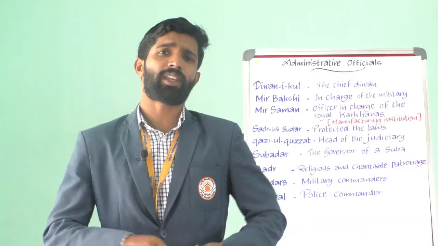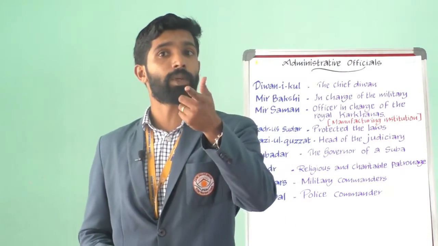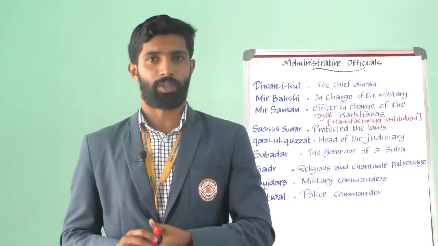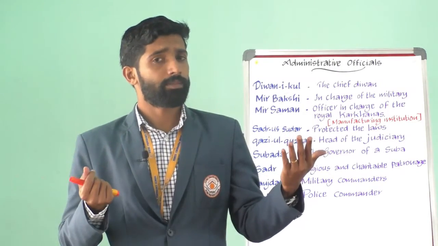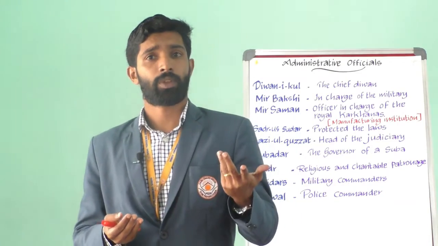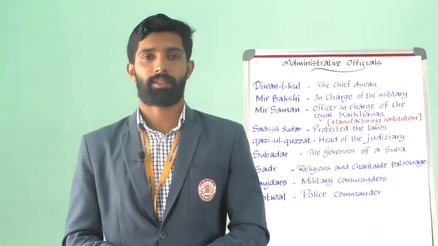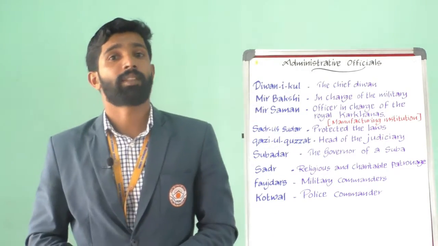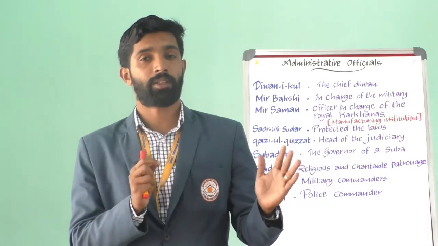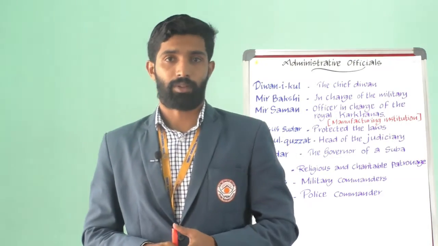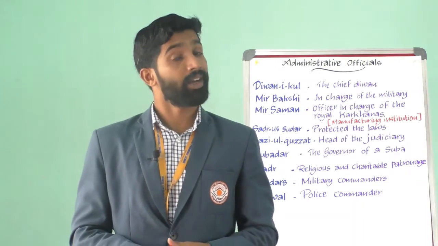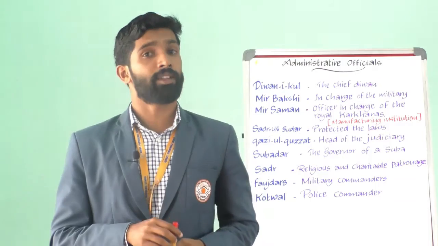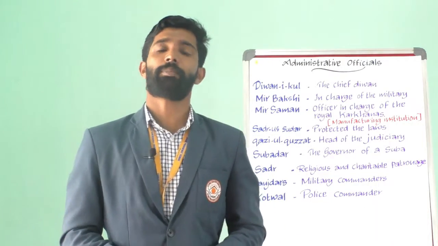He sponsored a series of debates at his court between the representatives of various religions, which included Hindus, Christians, Zoroastrians and Jains. So for these debates, he built Ibadat Khana. Ibadat Khana means a hall of prayer at Fatehpur Sikri.